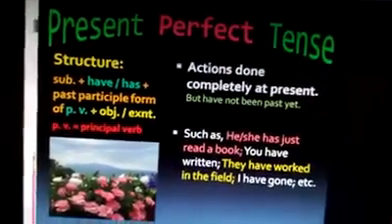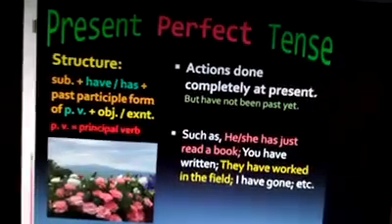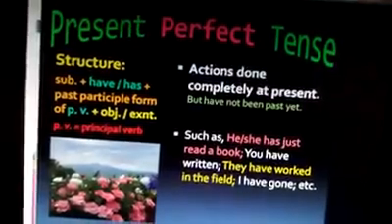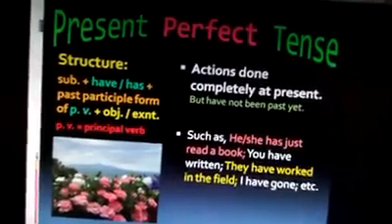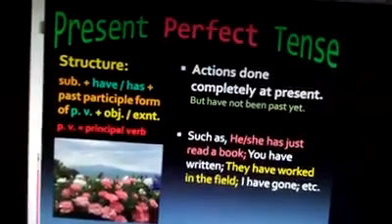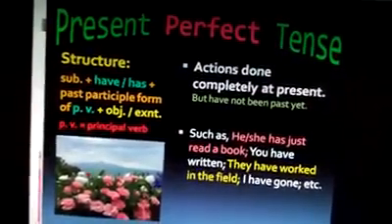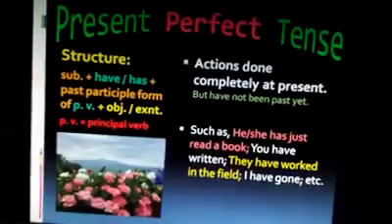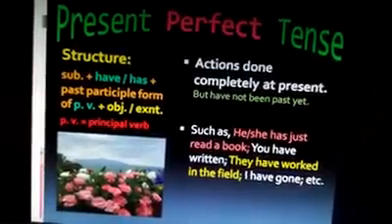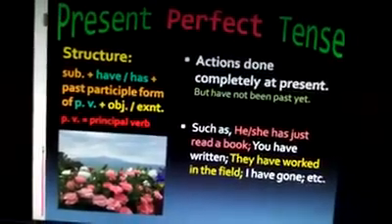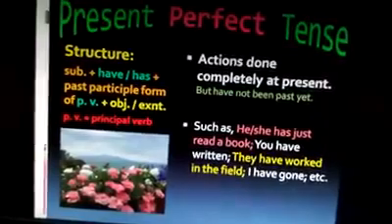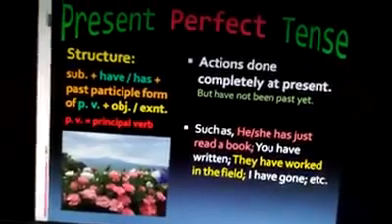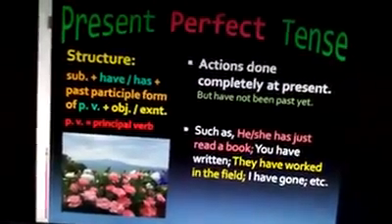Present perfect tense. Actions done completely at present but have not passed yet. You see the structure: subject plus have, has, plus past participle form of PV plus object or extension. Principal verb is also known as main verb. Main verb has generally three forms: present form, past form and past participle form. In each perfect tense, you must use past participle form.